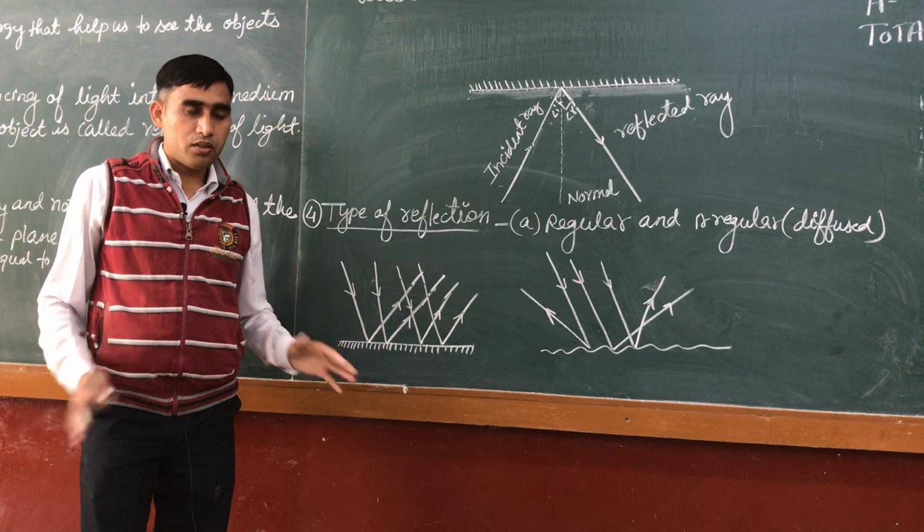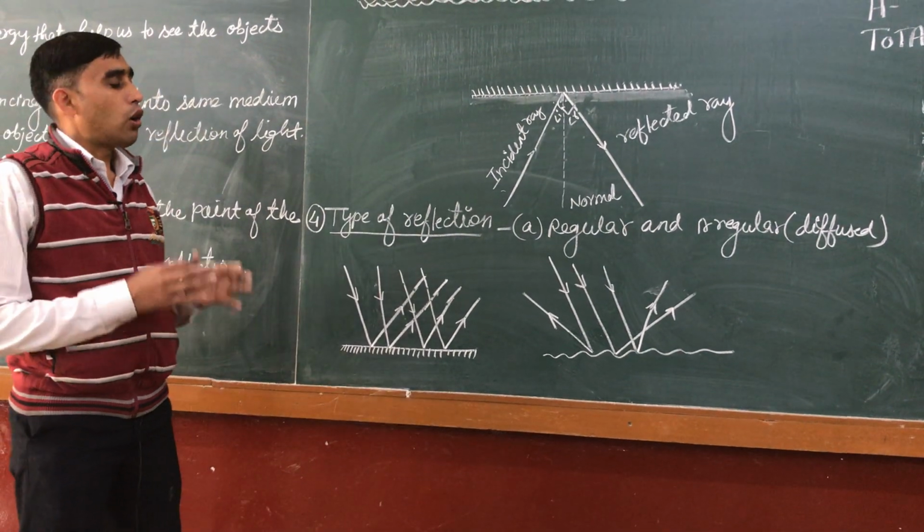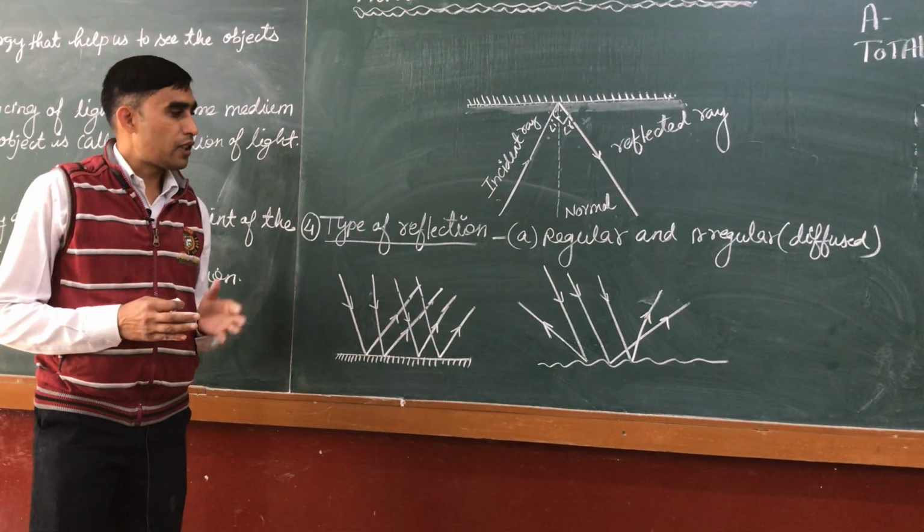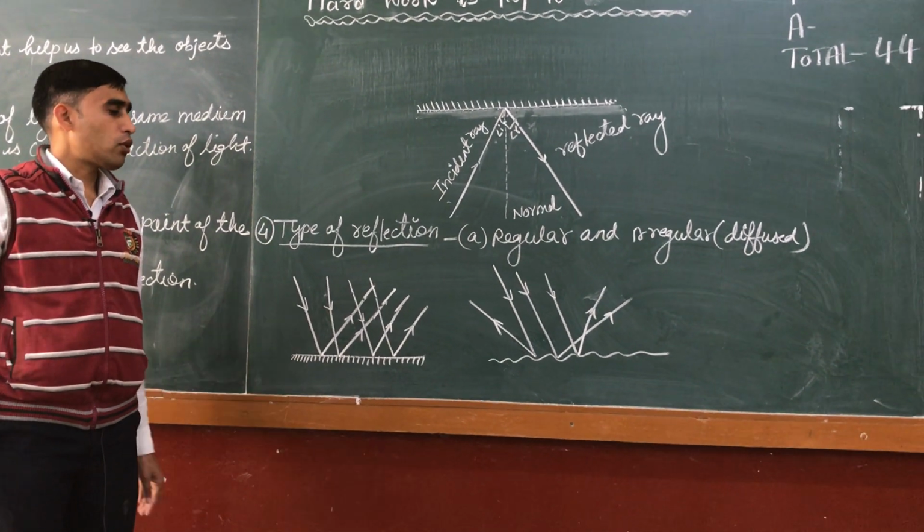So this is about what is reflection, the laws of reflection, and the types of reflection, that is regular and irregular reflection of light.